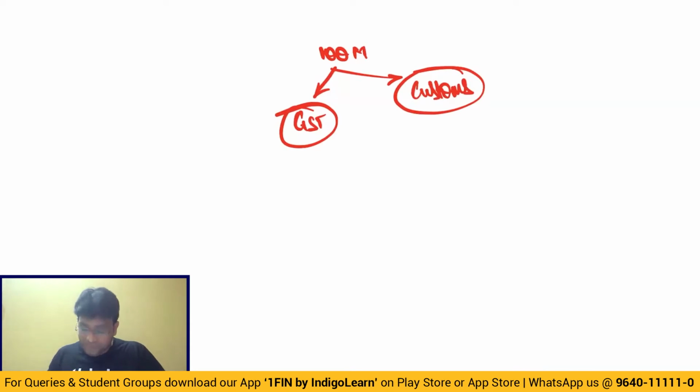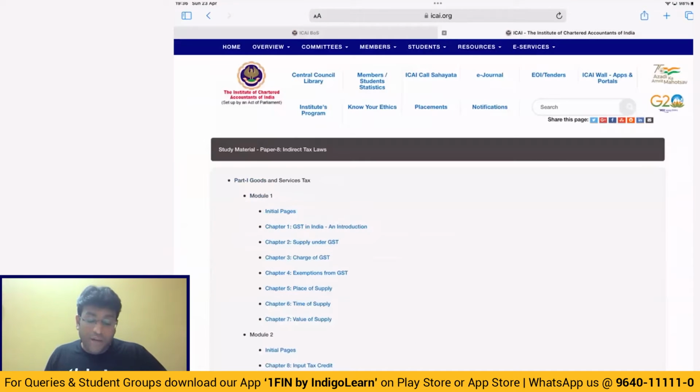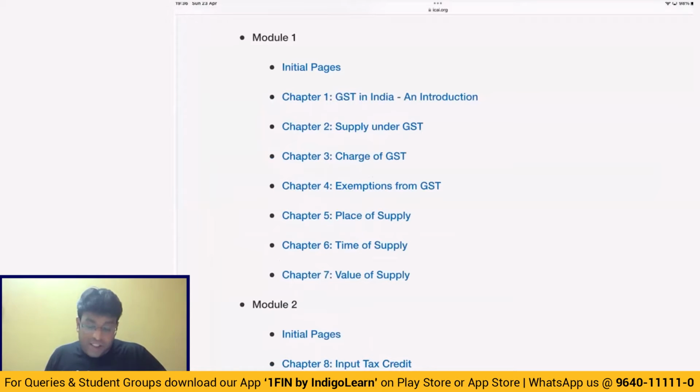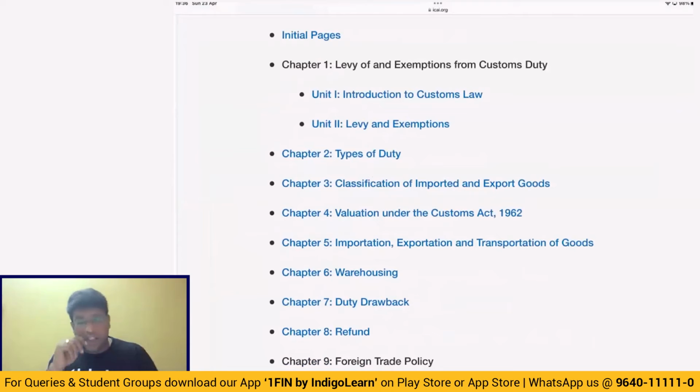Exactly. If you look at here very clearly, under customs, we have got the topic of introduction to customs and the topic of levy and exemption. From introduction to customs, generally a 2 to 3 marks question will keep coming in the exam, where they will ask where customs duty is applicable. It is levied on what, imports and exports.